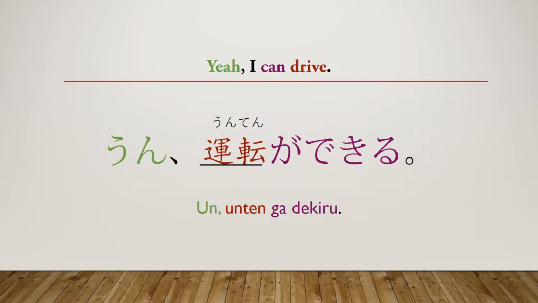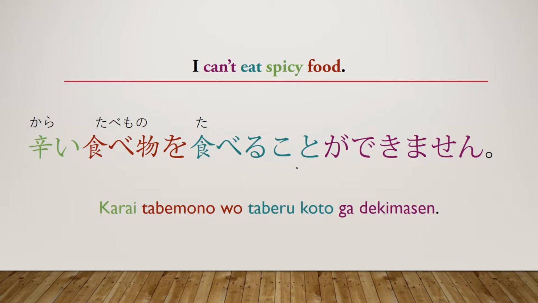This still conveys the same meaning as unten suru koto ga dekiru. It's just this one's a little shorter. Okay, this sentence is pretty simple, as you can see. Let's go into something a little bit more complicated.